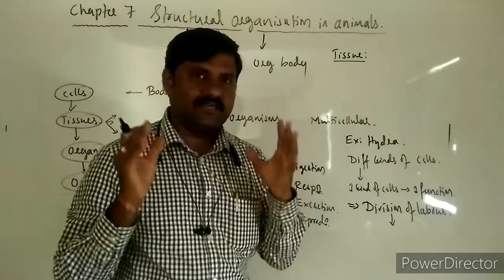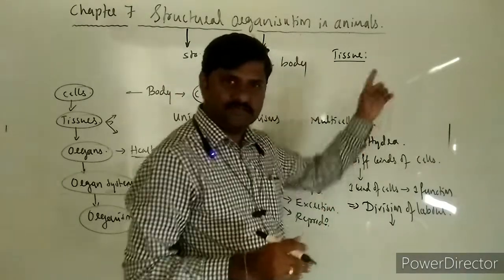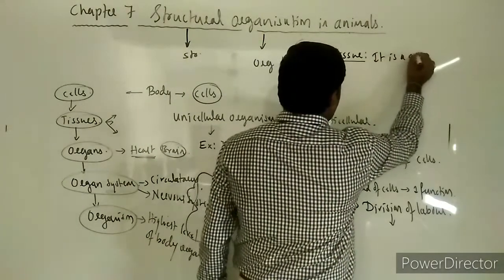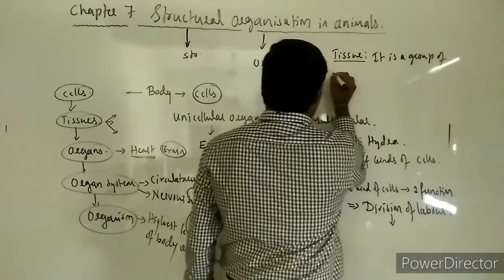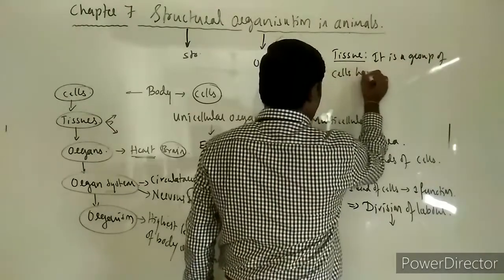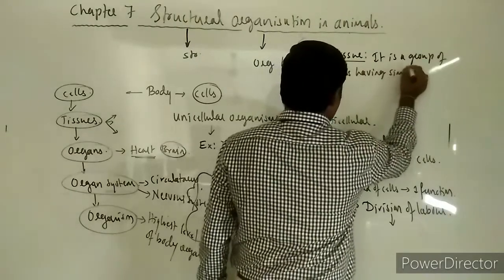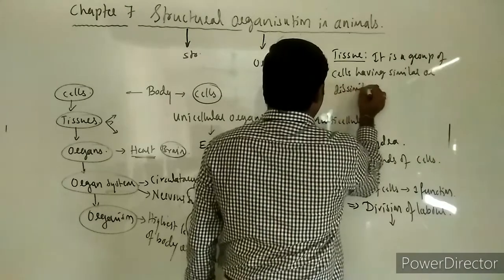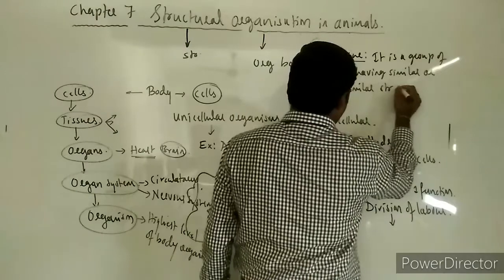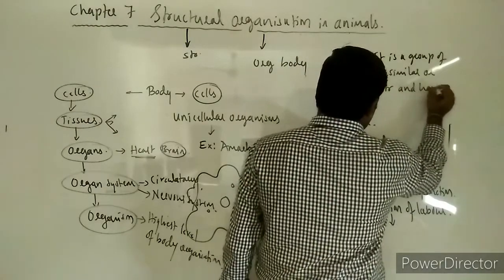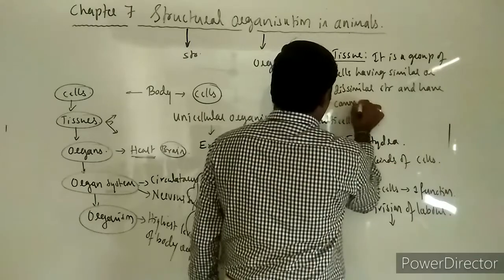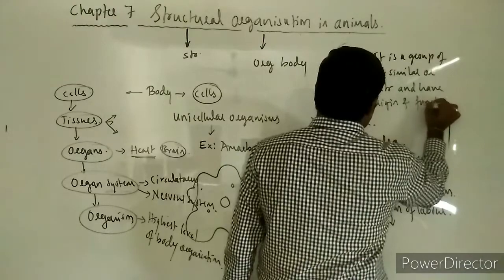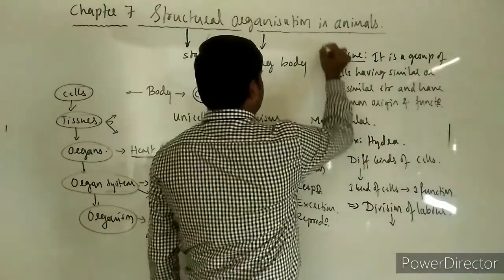So why did I say the definition like this? The question arises. First of all, we'll write the definition of tissue. It is a group of cells having similar or dissimilar structure and have common origin and function, called as tissue.